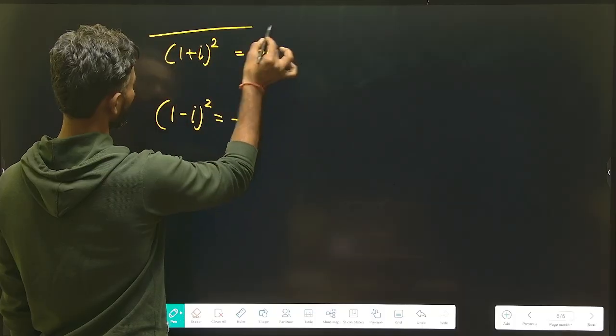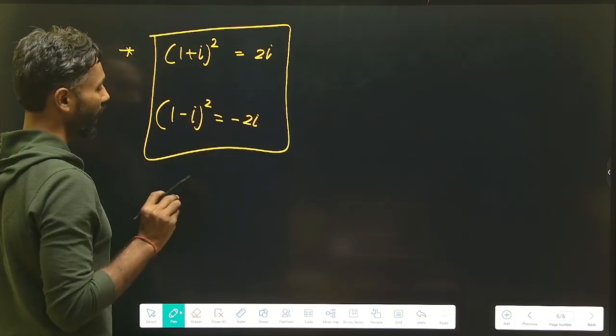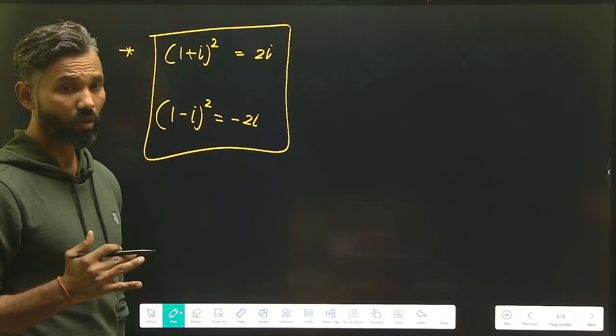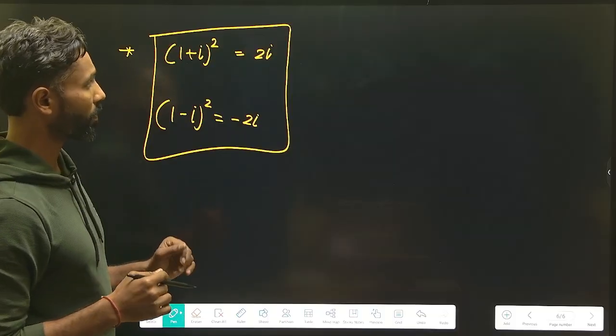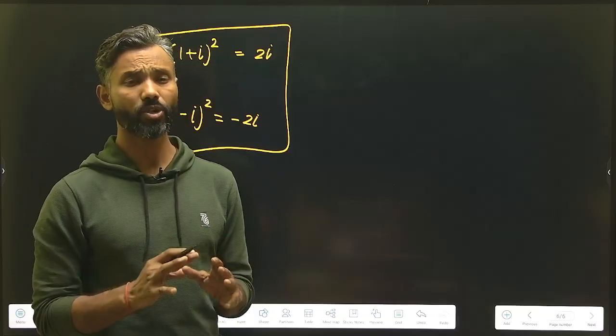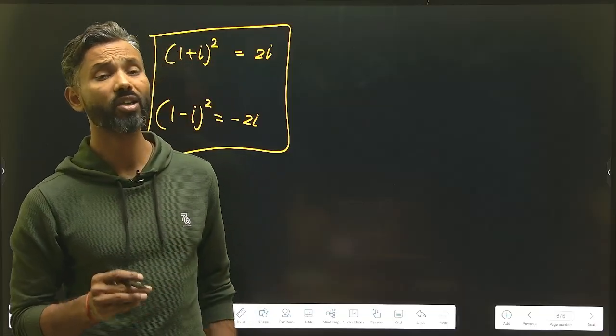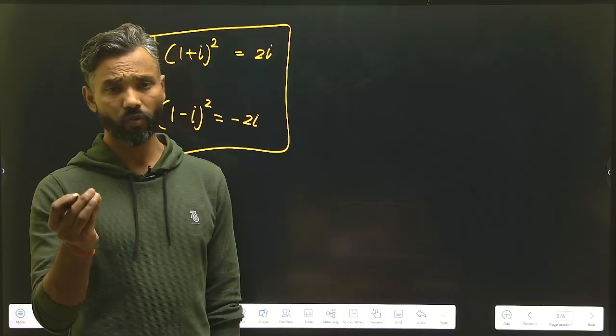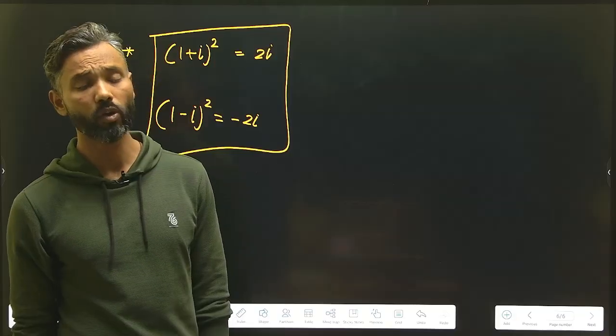So these are 2 basic things, and now I have something very great to discuss over here. In some previous year NDA question paper, the value of under root iota is discussed. There were 4 options and we have to calculate the value of under root iota.